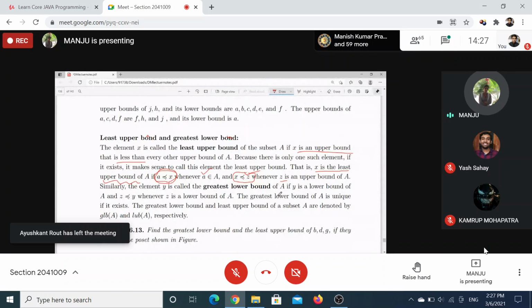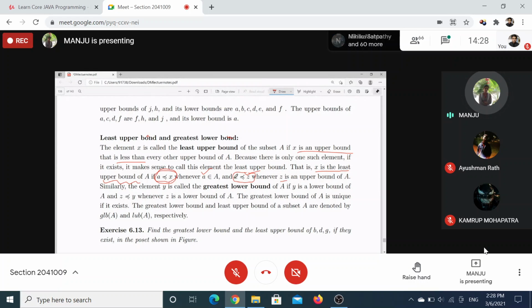And what about greatest lower bound? Y will be the greatest lower bound if Y is a lower bound, that means Y is related to all elements of A. And if Z is any other lower bound, then Z should relate to Y. Z should be less than or equal to Y. That's what the greatest lower bound is.